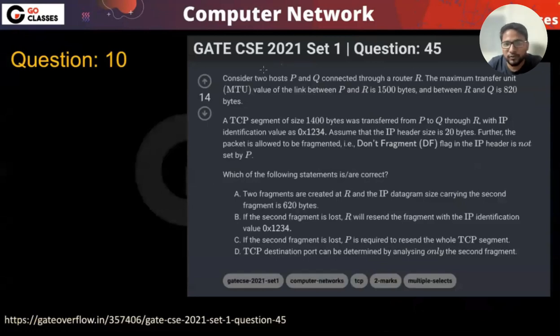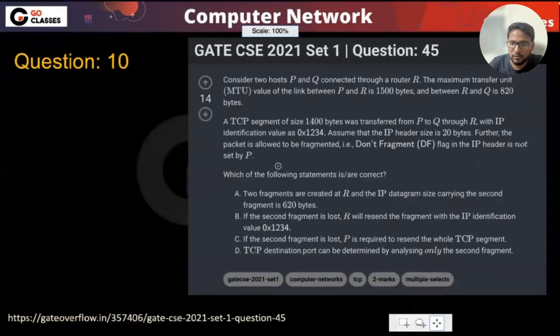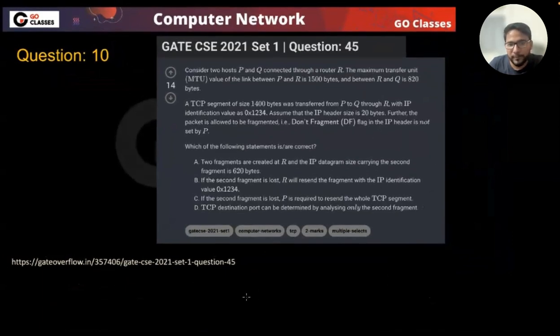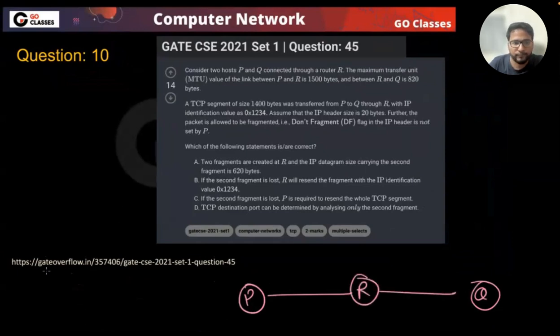Now let's solve this question, which was asked very recently, in GATE 2021. They're saying: consider two hosts P and Q connected through a router R. So let's try solving this question. The MTU between P and R is 1500 bytes, and the MTU between R and Q is 820 bytes. A TCP segment size of 1400 bytes was transferred from P to Q.